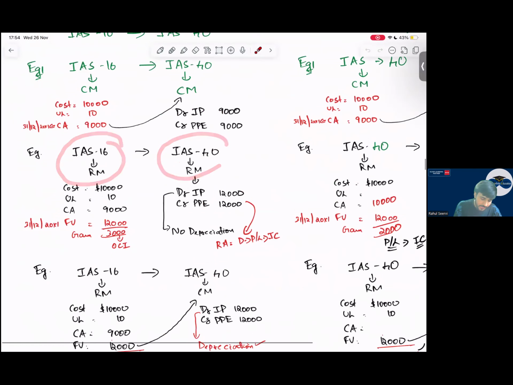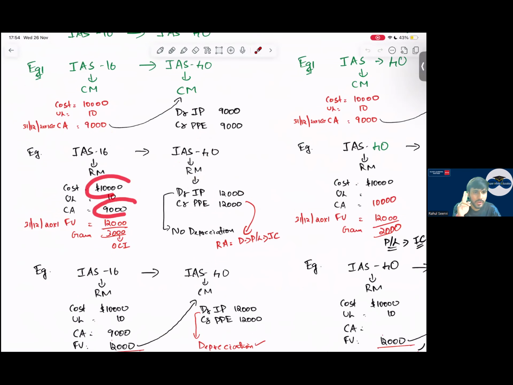So cost is that carrying amount we got, 9,000. The fair value was 12,000. So what is the gain? The gain is 3,000. This gain we recognize in OCI as per old standard. So then this 12,000 will become what?